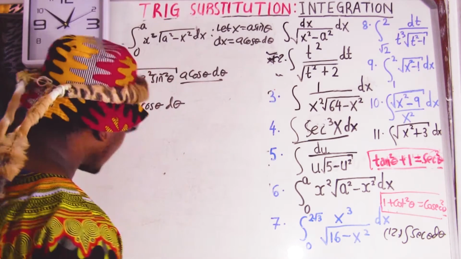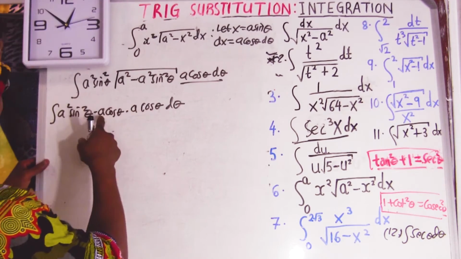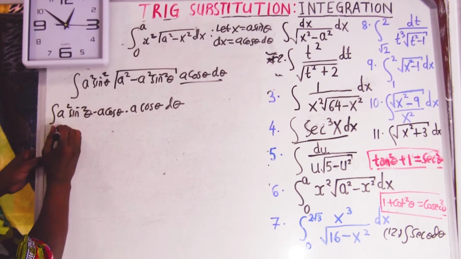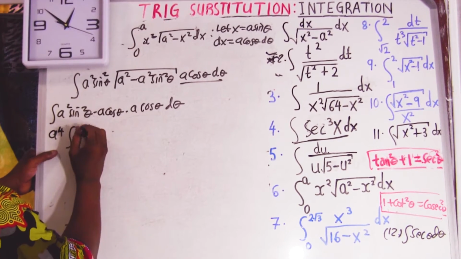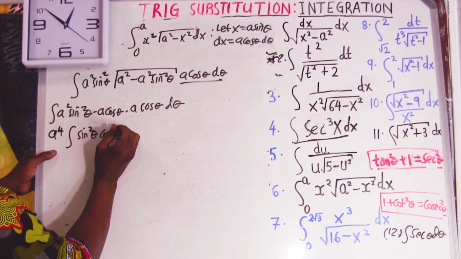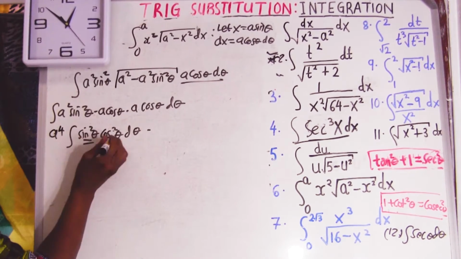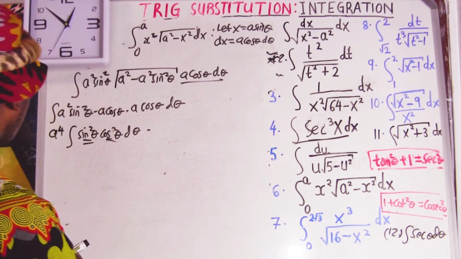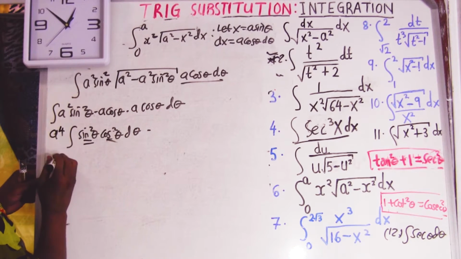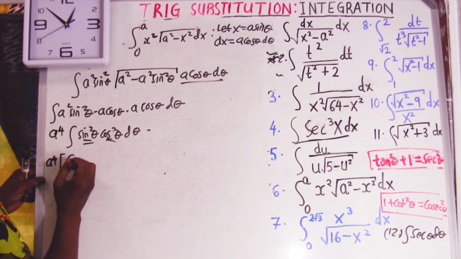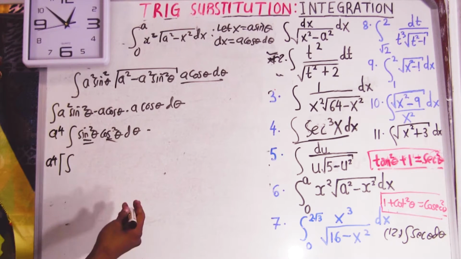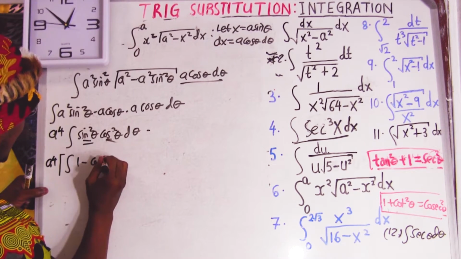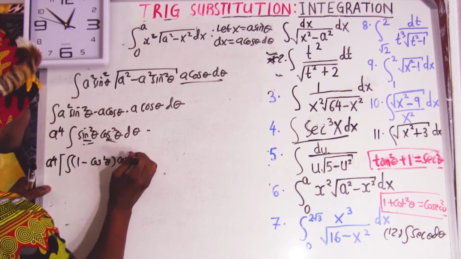Now let's finish up. It's going to be a to the power 4 and the integral of sine squared theta cos squared theta d theta. Now we can replace that. Let me make everything cos, or everything sine, and then use a trig double angle. I prefer cos. So this is going to be 1 minus cos squared theta, times cos squared theta d theta.